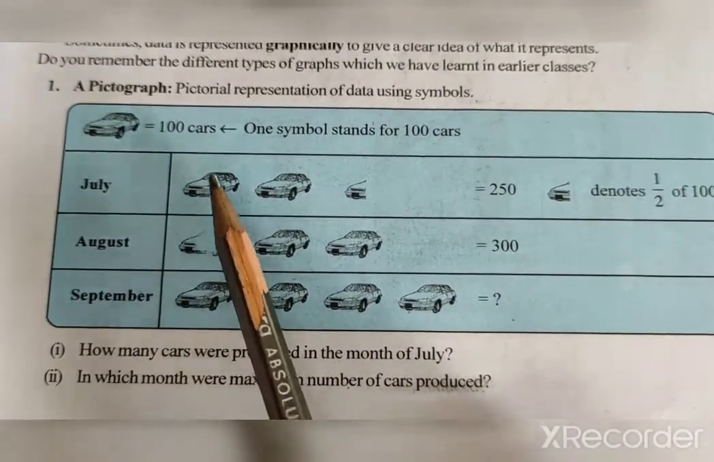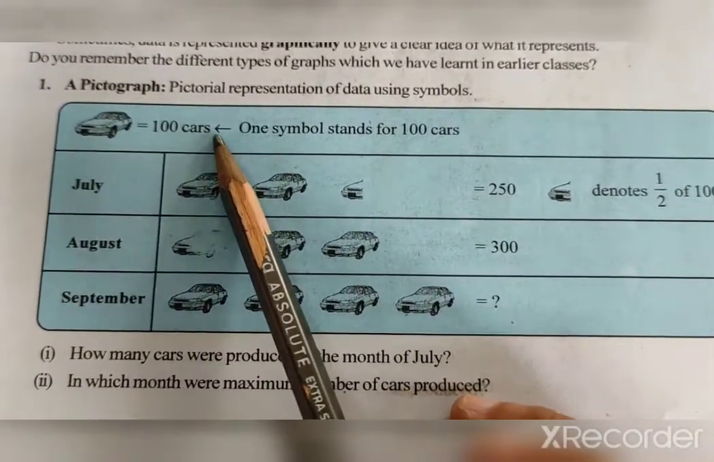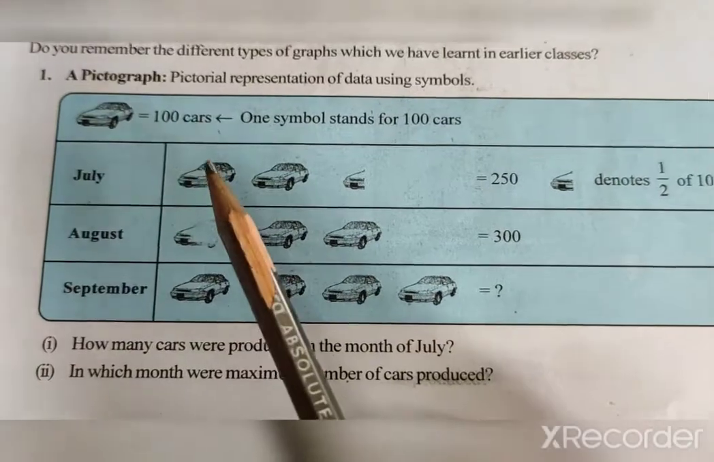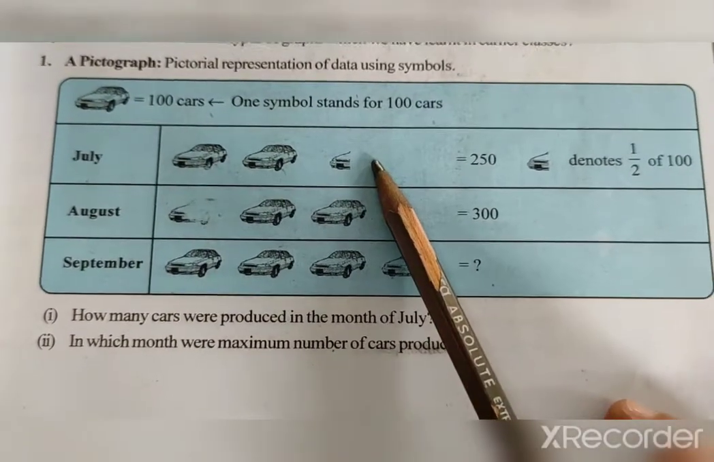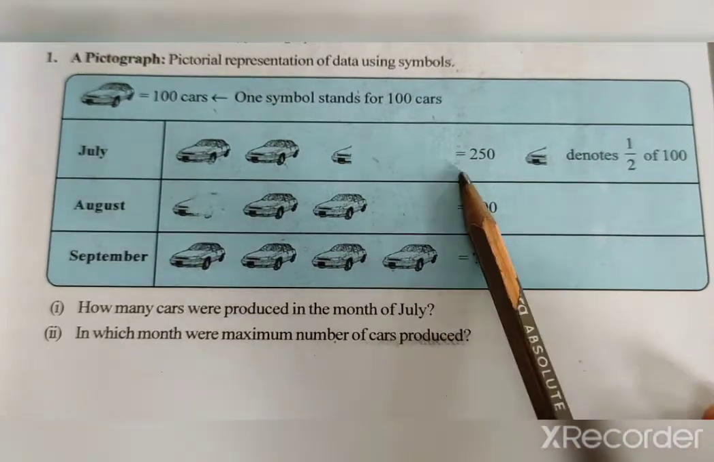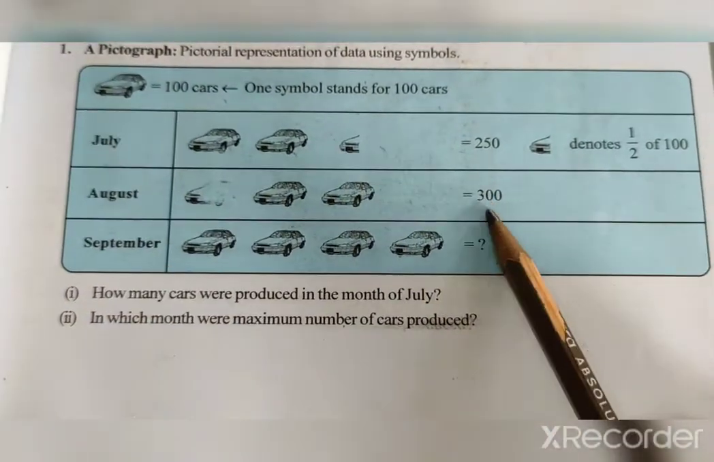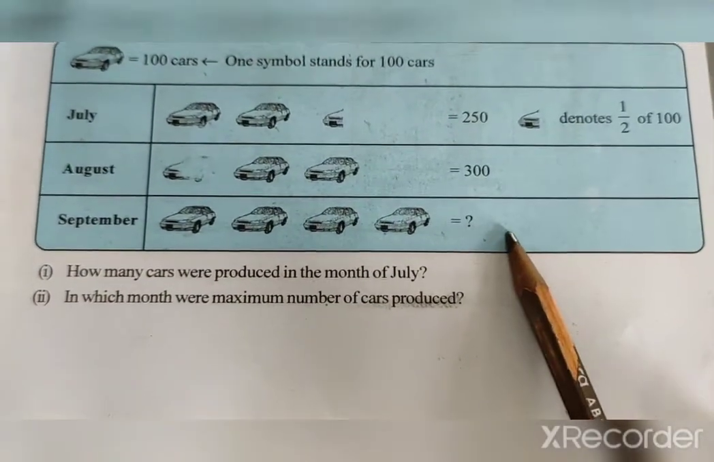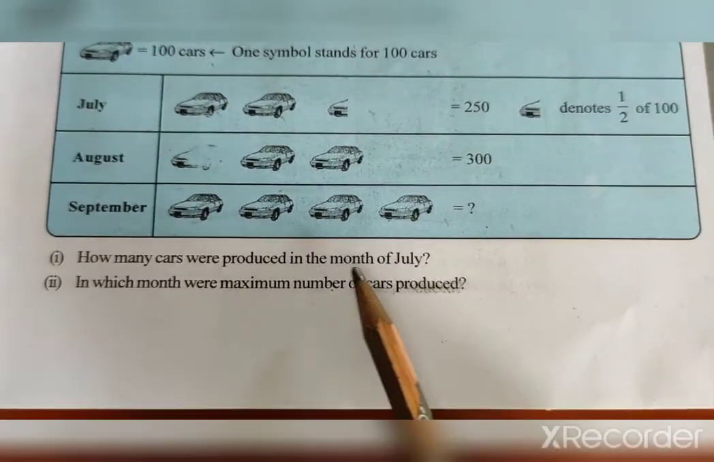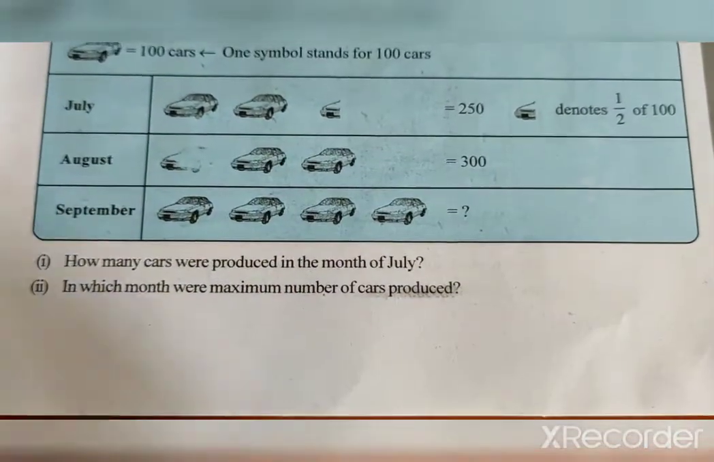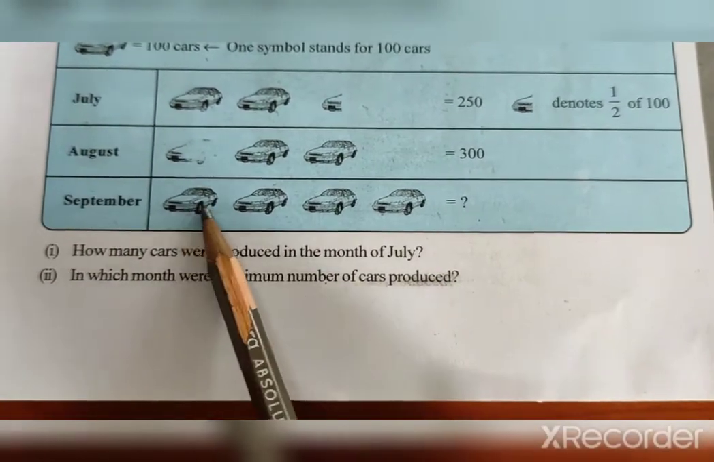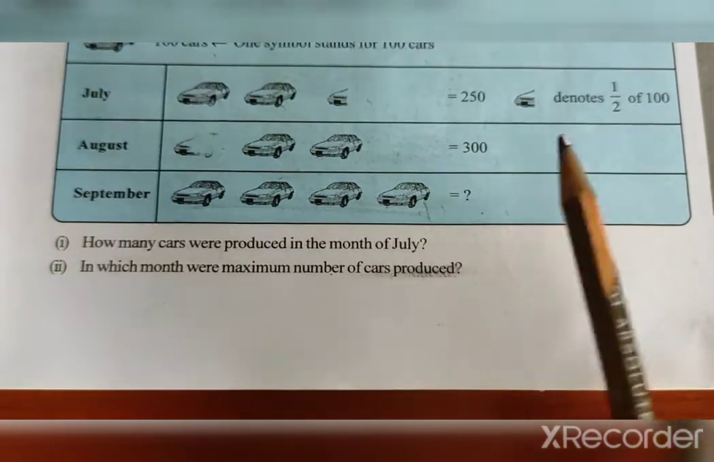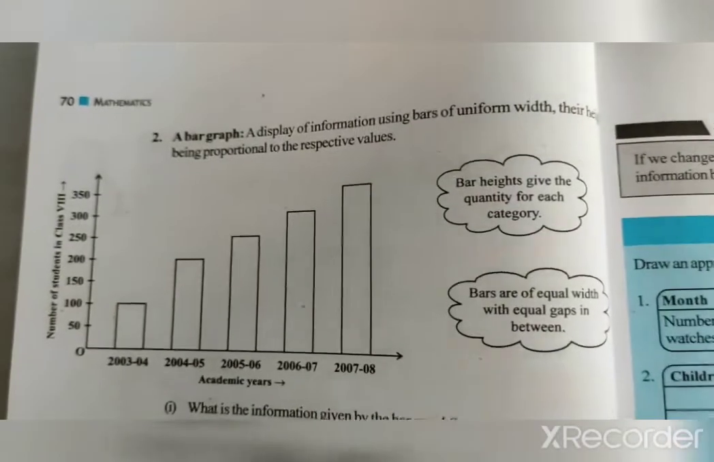The symbol we are using here: one car symbol stands for 100 cars. So in the month of July, 1 car and a half, that means 150. In the month of August, 3 full cars, that means 300 cars. In September, 4 full cars, that means 400. How many cars were produced in the month of July? Easily you can say. In which month were the maximum number of cars produced? In September. Easily you can see with the help of the pictograph. And the number of cars? 400.